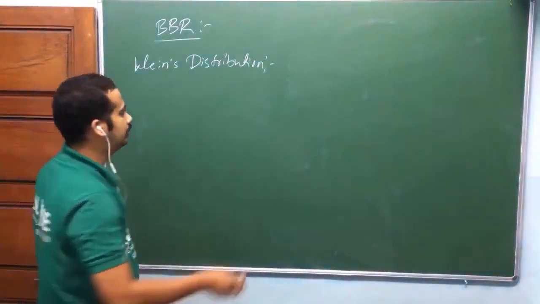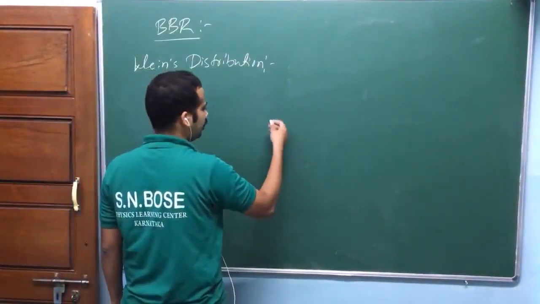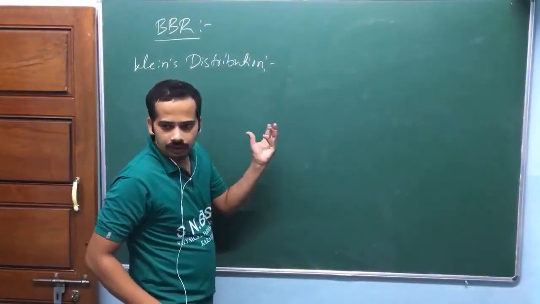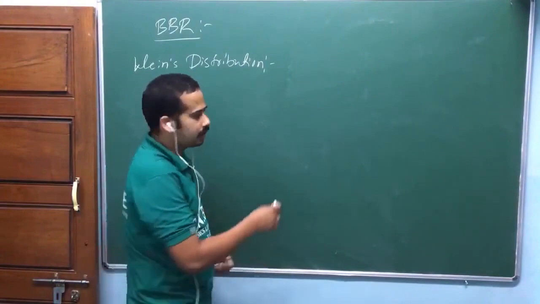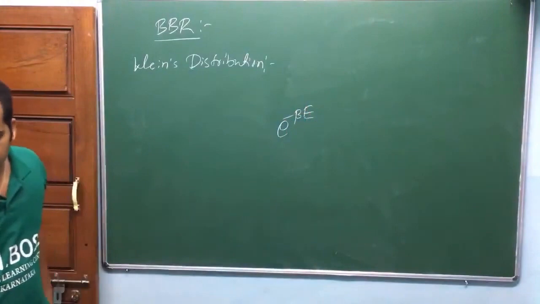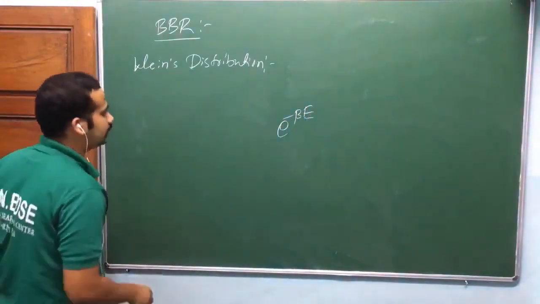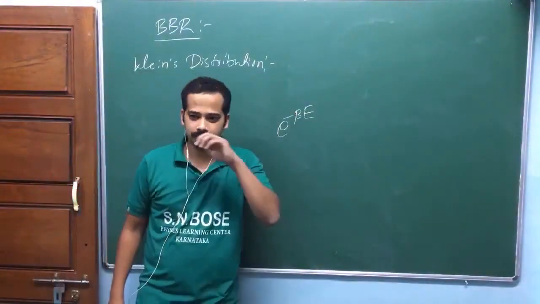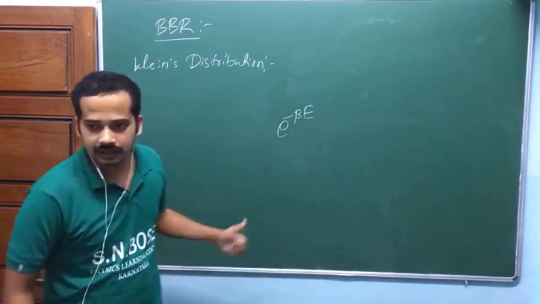Usually the probability of finding a system with some particular energy is e to the power minus beta E. Using some statistical physics idea, he derived this.